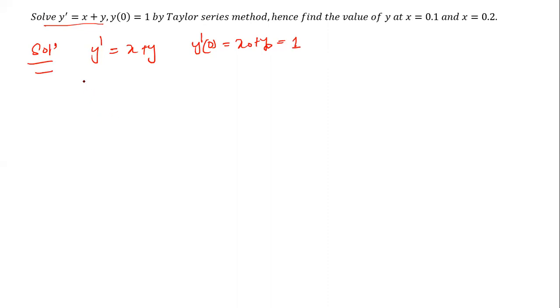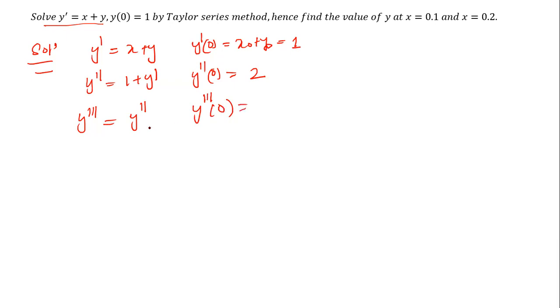Again, you can differentiate this function. y double dash is 1 plus y dash. Then y double dash 0 is 1 plus y dash 0. What is y dash 0? That is 1. 1 plus 1 is 2. Again, y triple dash. What is the result? The derivative of 1 is 0, plus y double dash. What is the result of y triple dash? That is the y double dash 0 value, so that is also 2.